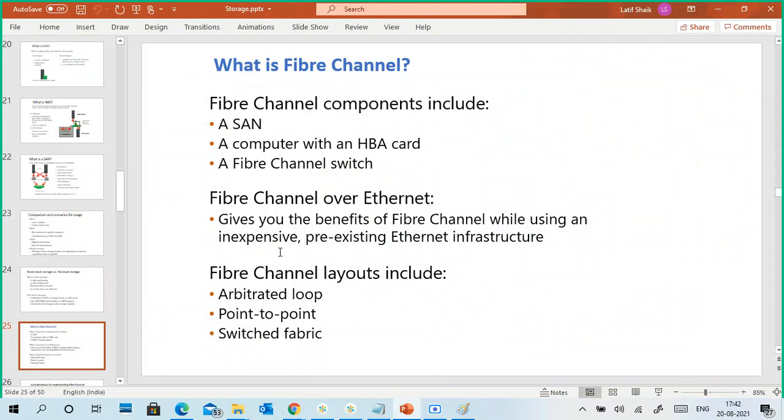Okay, fiber channel switch, we need fiber channel switches also. They give you the benefits of fiber channel while using inexpensive and pre-existing Ethernet infrastructure. FCoE, fiber channel over Ethernet. So, what is this fiber channel over Ethernet?